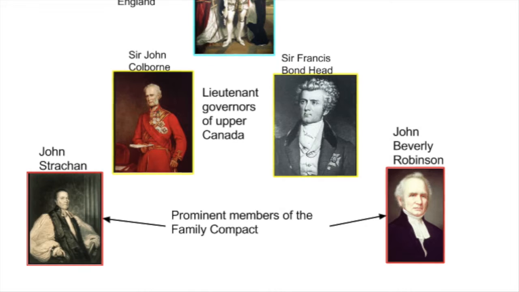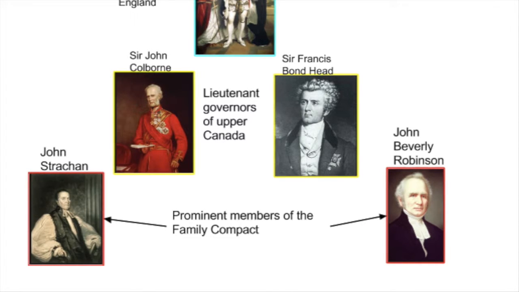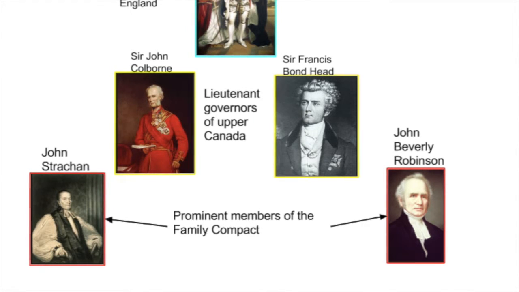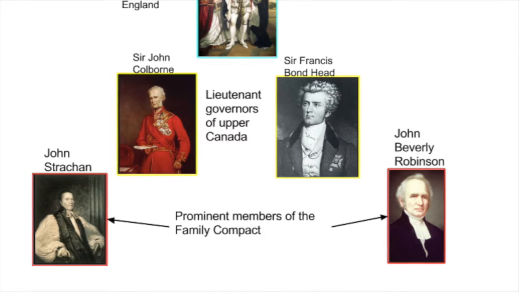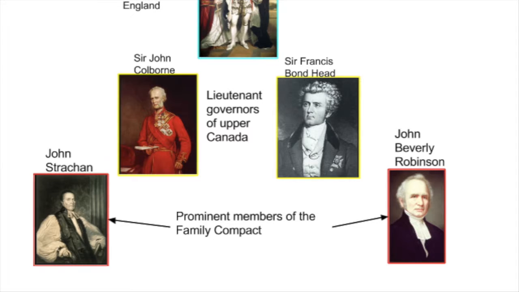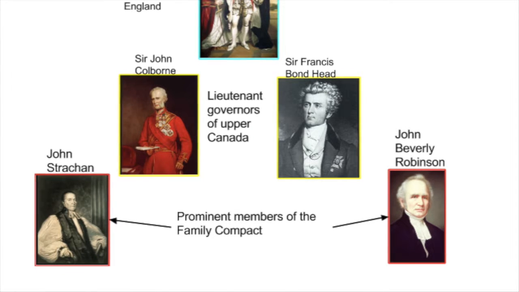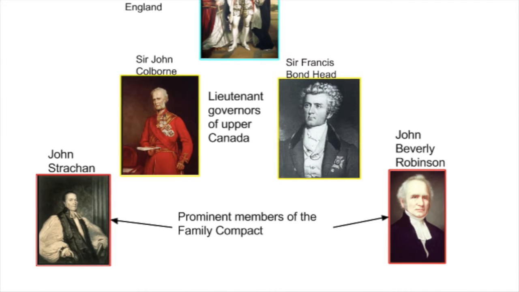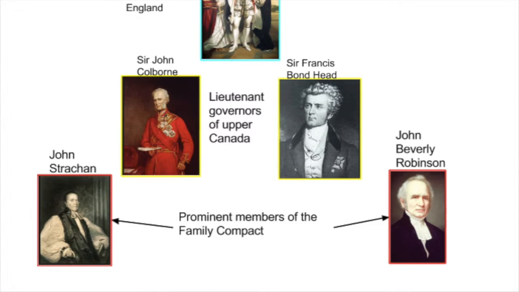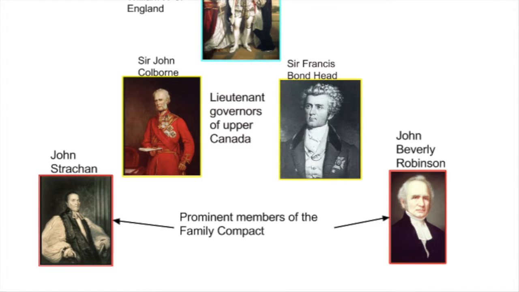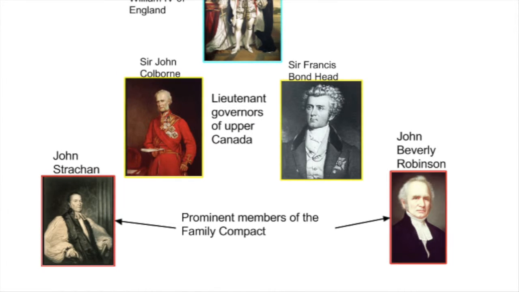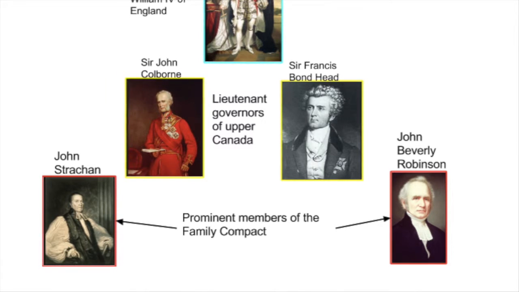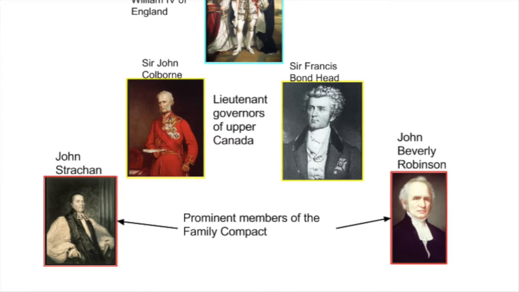The first lieutenant governor under King William IV is Sir John Colborne, and he was appointed by King George IV before King William IV. John was in office from 1828 to 1836, before the rebellion. And then Sir Francis Bond Head, from 1836 to 1838, came from England and was in office during the rebellion.